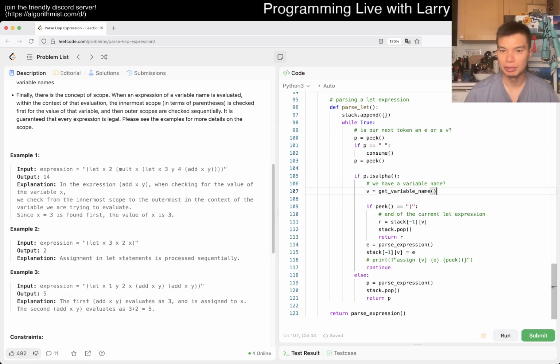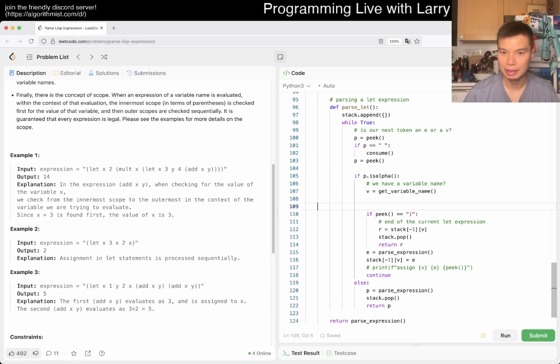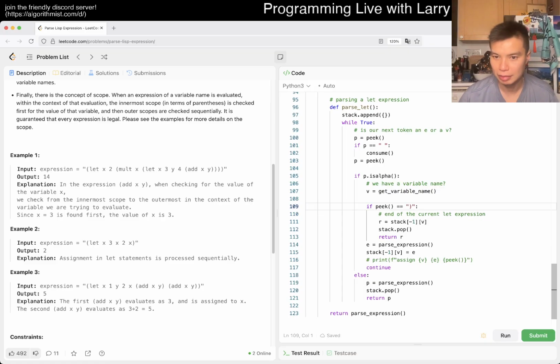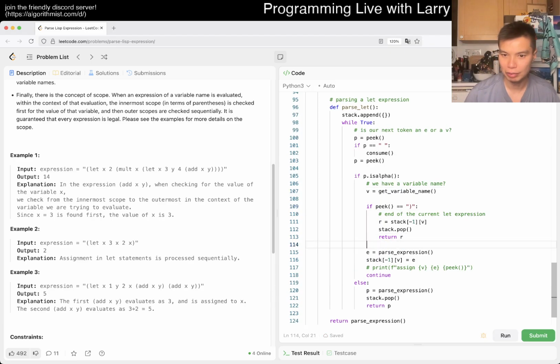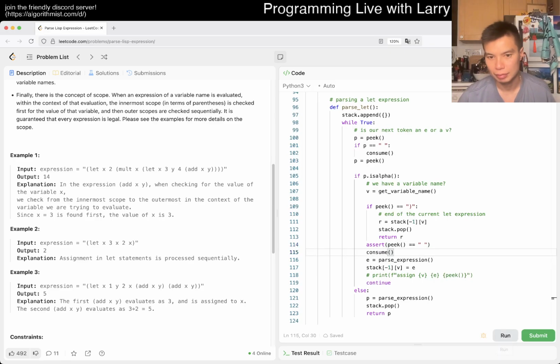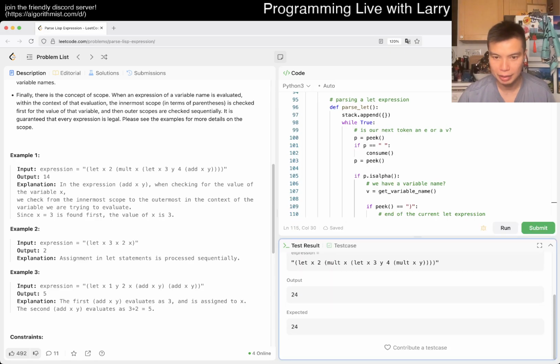So then we get variable name, and then we assert that there's a space in between. So maybe we do it this way again. Oh no. Well, actually, yeah. Now here we assert that it is equal to space, and then we consume otherwise. Okay. I mean, this looks right?